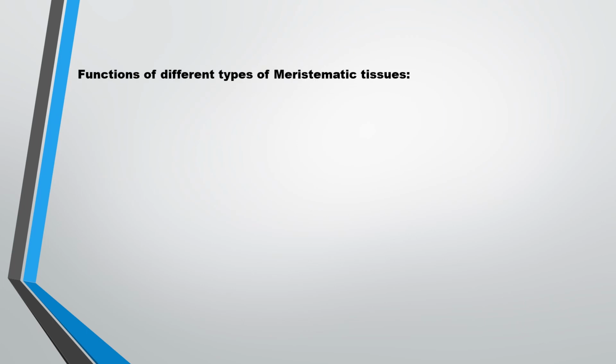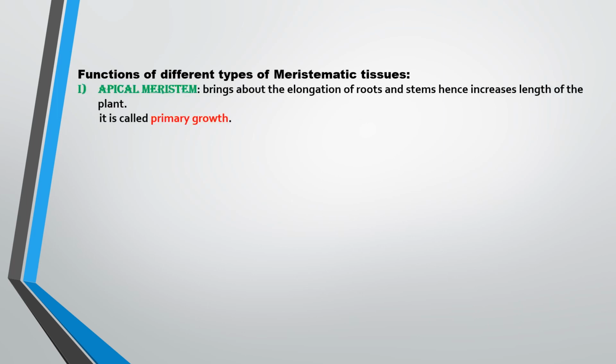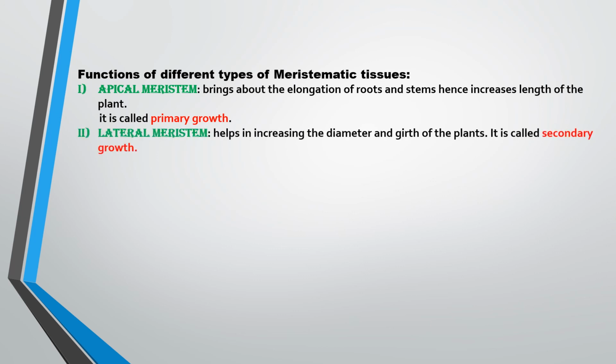So now, in the last part, we will learn about functions of different types of meristematic tissues. So first meristematic tissue is apical meristem. This brings about the elongation of roots and stems, hence increases the length of the plant. That I already told you in the last slide, but the new point is it is called primary growth. When a root or stem is increasing in length, this type of growth is known as primary growth. The second is lateral meristem.